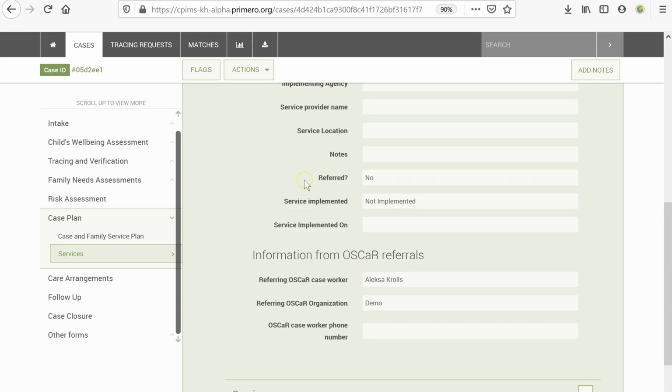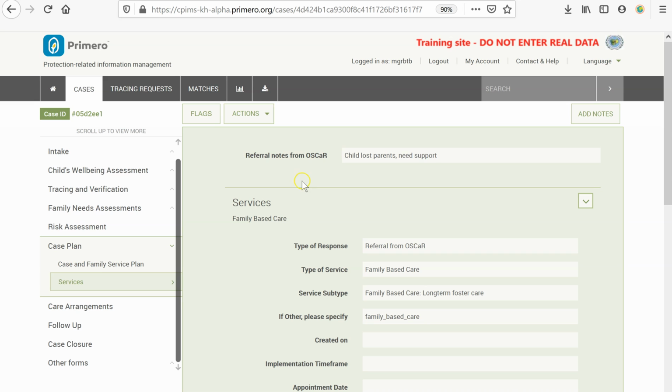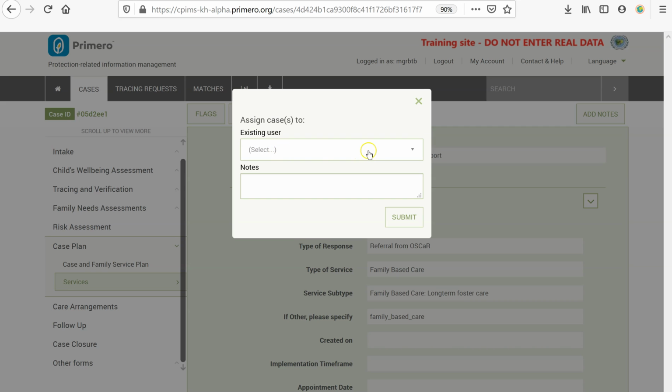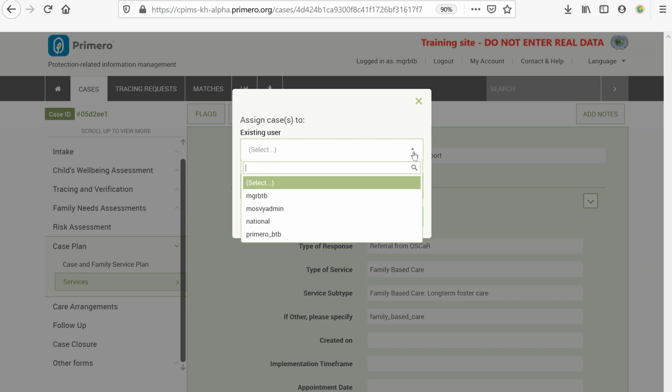So now that I know what this case is about, as a provincial focal point, I will reassign this case to one of my caseworkers. And this can be done based on the service that is being requested or based on the geographical location. To assign this case, I will go to Actions and click Assign Case. In here, I will select from the caseworkers within my group.